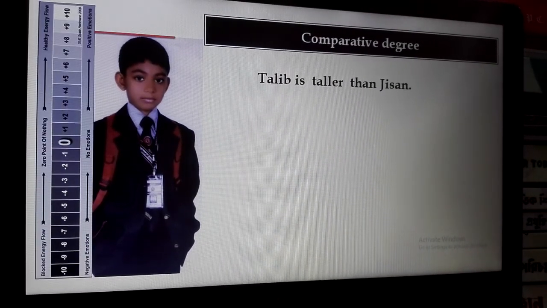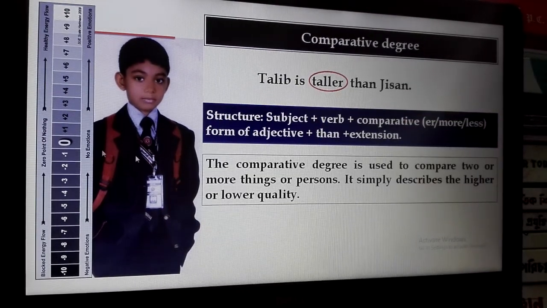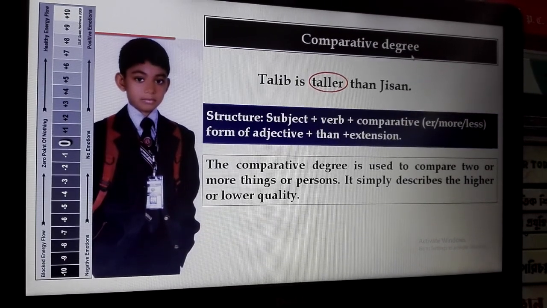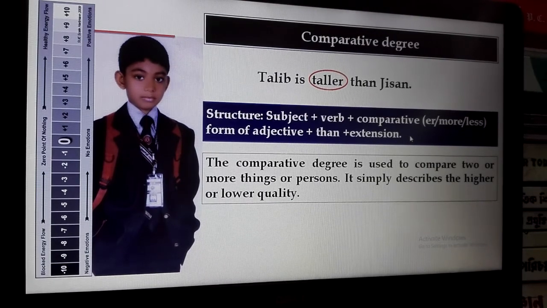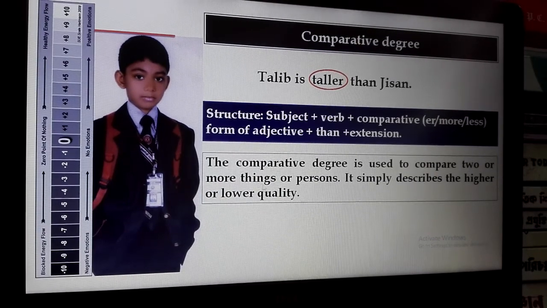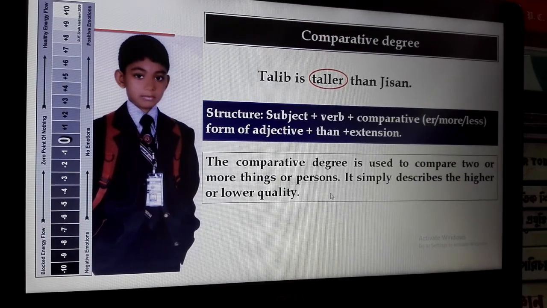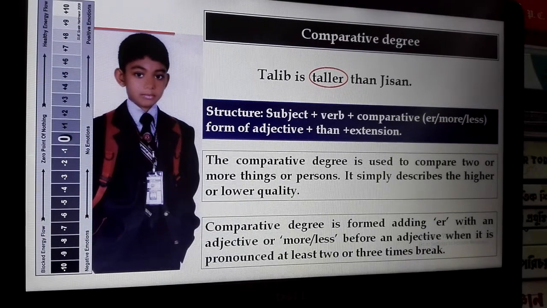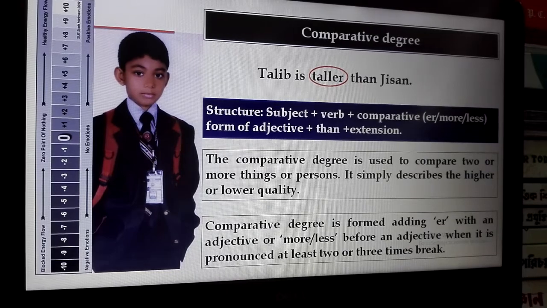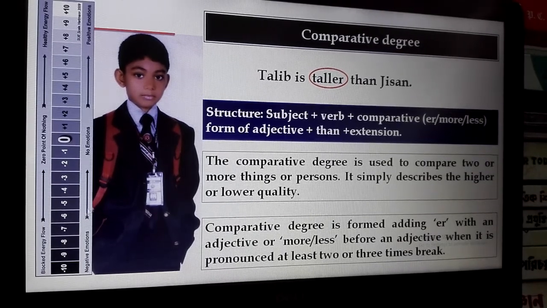Comparative degree. Talib is taller than Zishan. Here taller is the comparative form of adjectives, and the structure of comparative form: subject plus verb plus comparative form of adjectives and then plus extension. The comparative degree is used to compare two or more things or persons. It simply describes the higher or lower quality. Comparative degree is formed by adding "er" to an adjective, or more or less before an adjective when it is pronounced at least 2 or 3 syllables long.